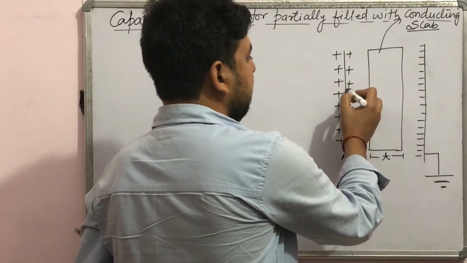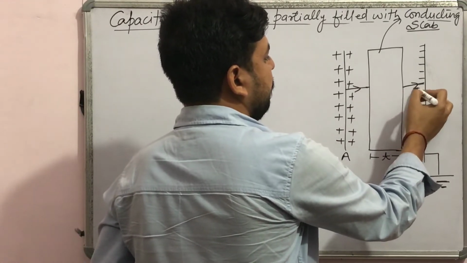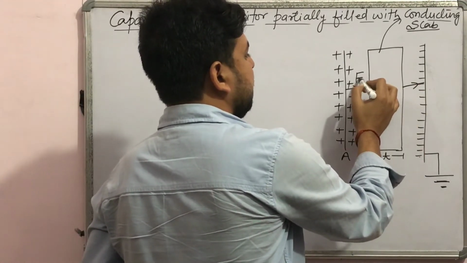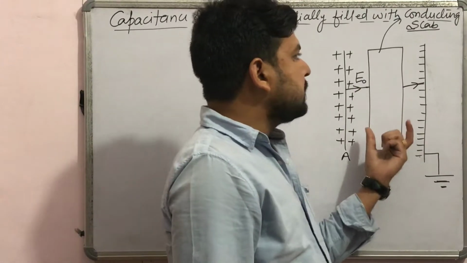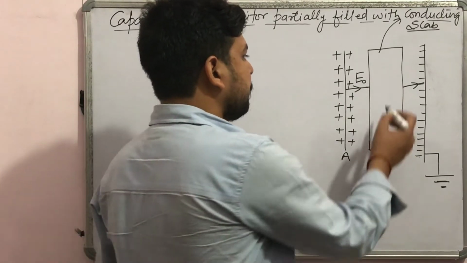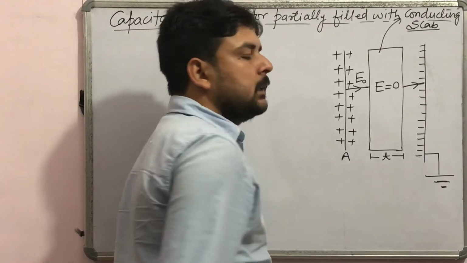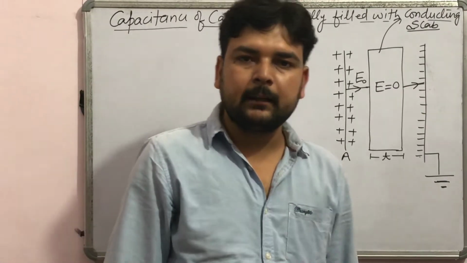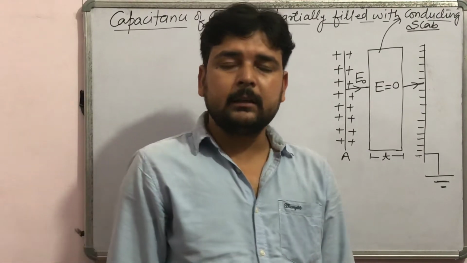Basically, in the space when it was air or vacuum, the electric field was E naught, and since the electric field inside the conductor is zero, E equals 0. Since the slab is conducting, inside the conductor the electric field is 0.